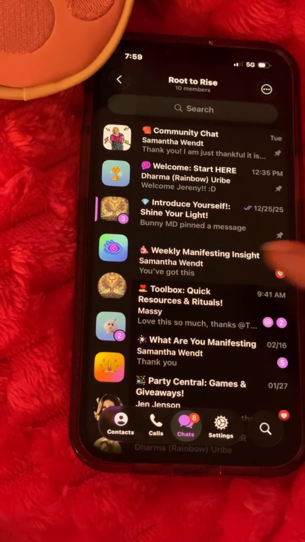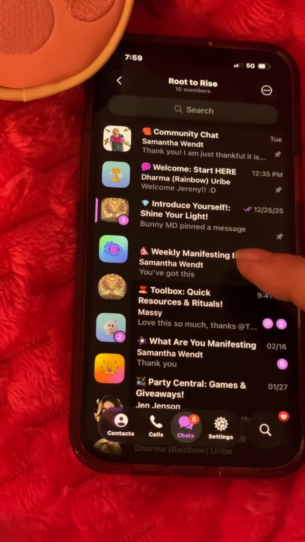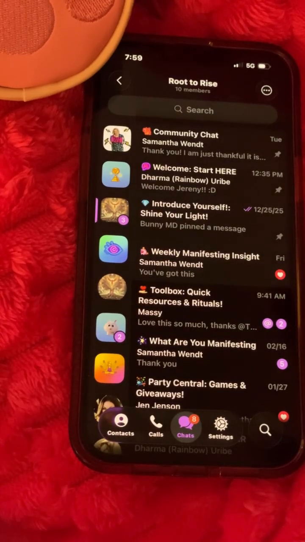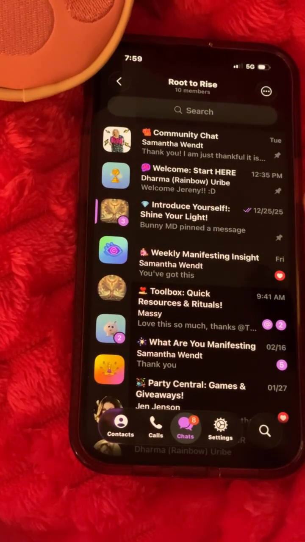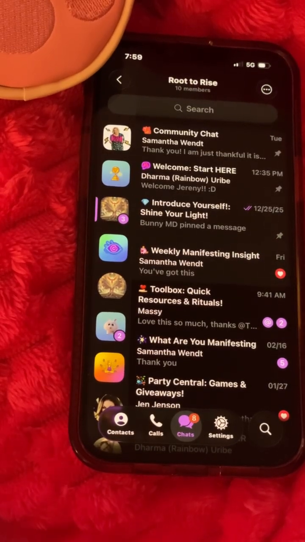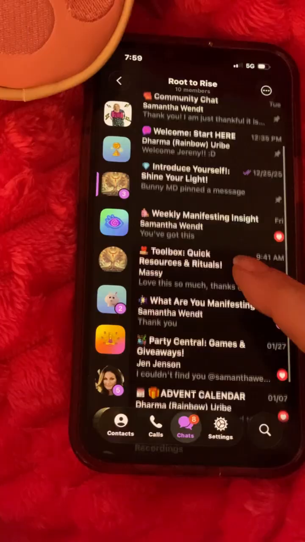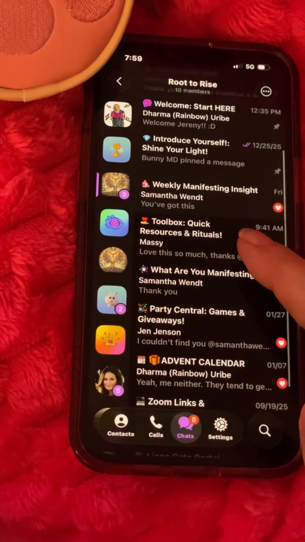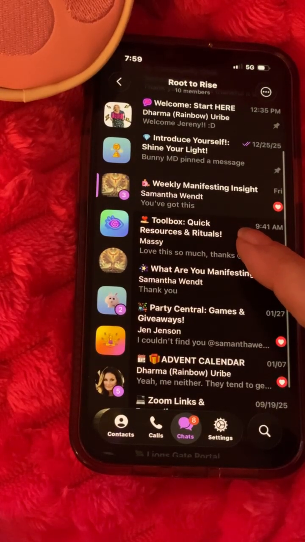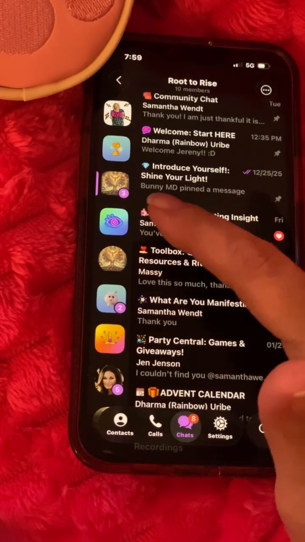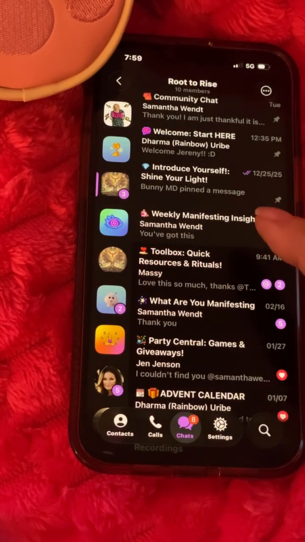Here we have Weekly Manifesting Insight. This is where I give you some astrology, some cosmic insights into how your human design is going to work over the next week, sometimes 2 weeks, sometimes a month. It depends on how I'm divinely guided, because I jump in there from time to time and share things about new moons and full moons and other things. But this is where you can find all of your astrological influence and your human design influence for what's going on currently.